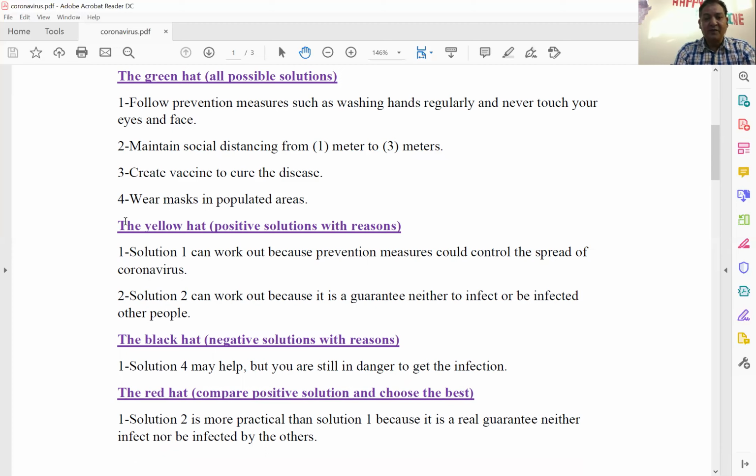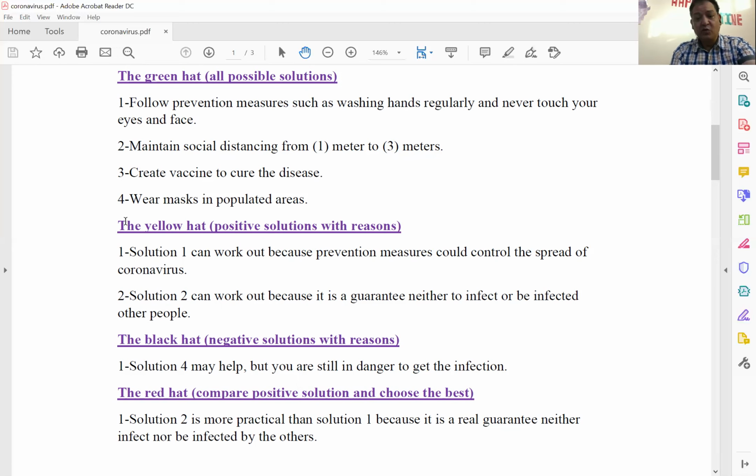Number two, maintain social distancing, from 1 meter to 3 meters. This is also an effective solution to control or handle coronavirus. Three, create a vaccine to cure the disease. And you know, scientists all over the world are now working together to find a vaccine. But until now, we could not find an effective vaccine to cure this serious disease.